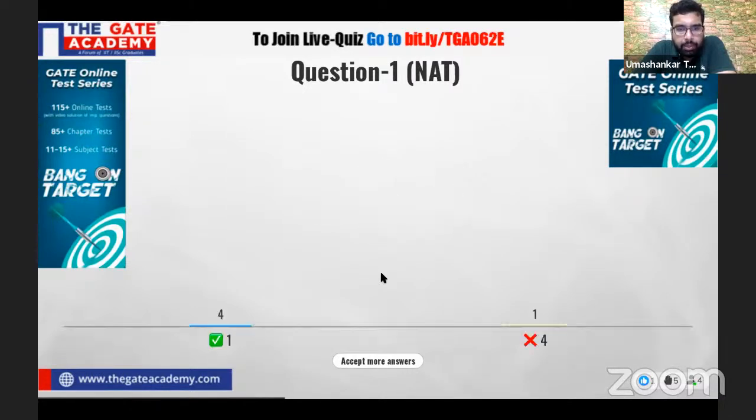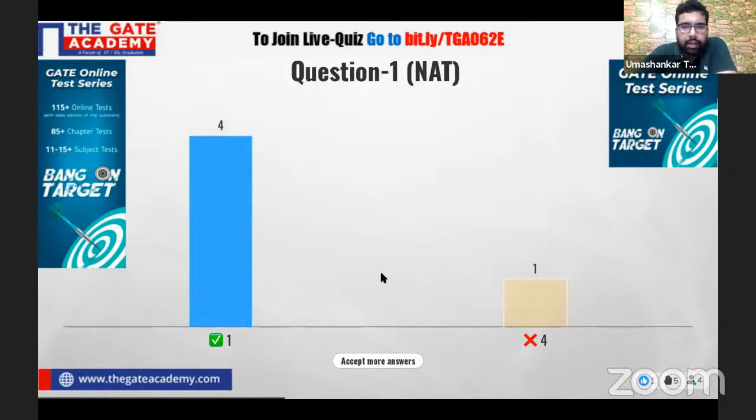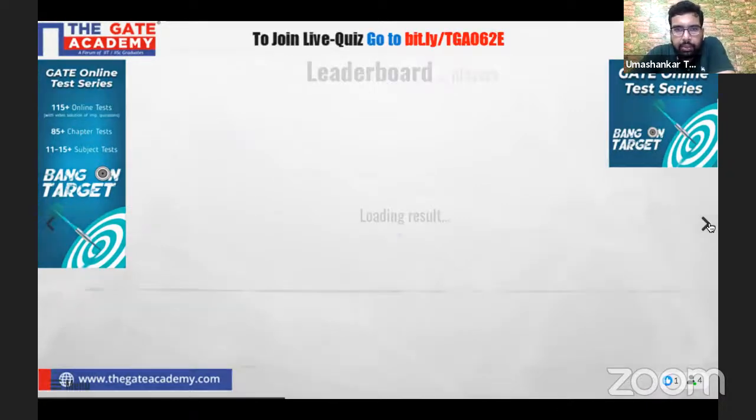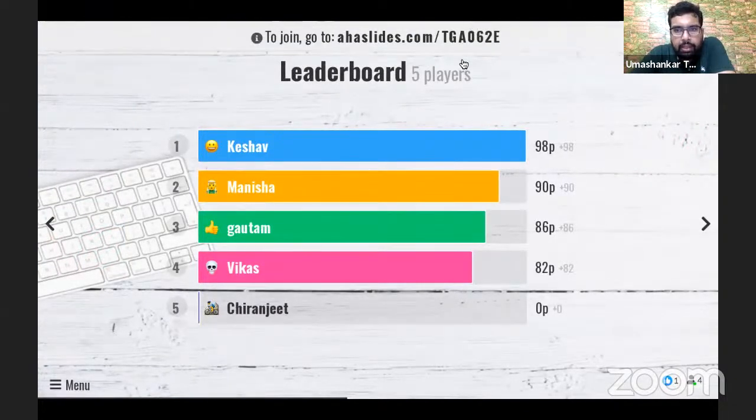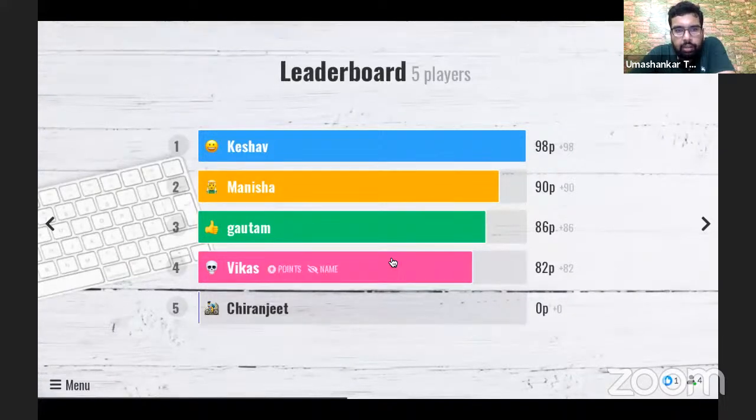So the time is up. Let's see. One wrong answer and 4 of you have given the right answer. Keshav has answered it correctly. Manisha, Gautam, Vikas, all 4 of you have answered it correctly, and Keshav answered in the least time, so he has got the most marks. Chiranjeev, you were not able to solve this question, beta. Don't worry, we'll see the solution at the end of this session.